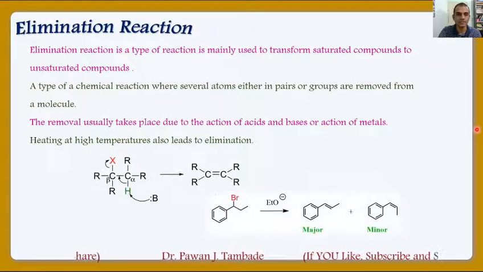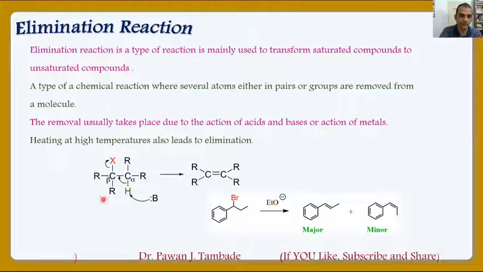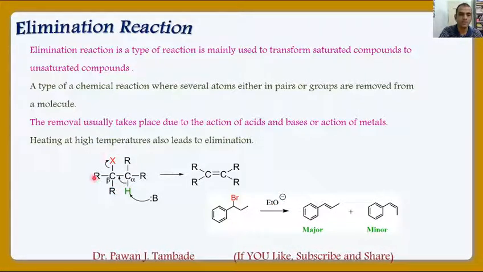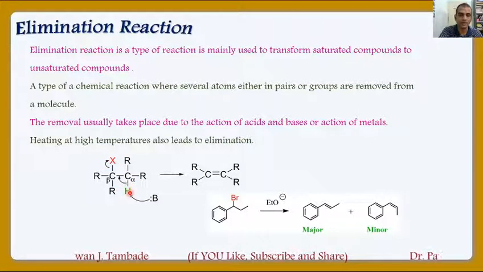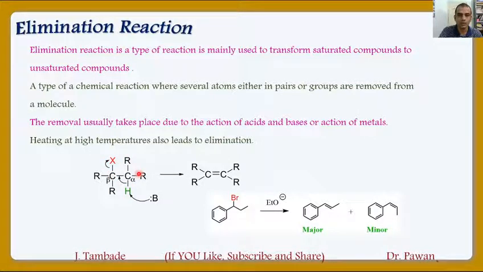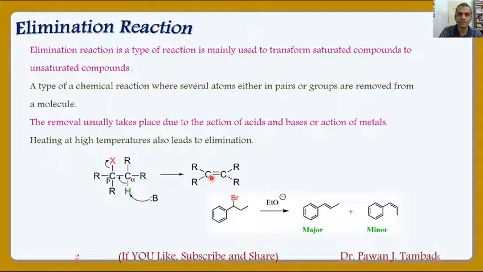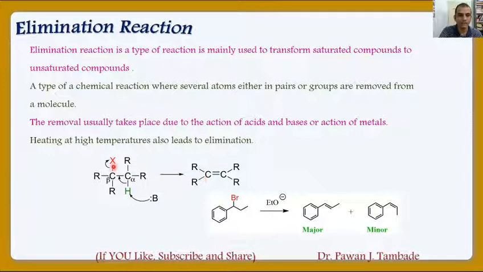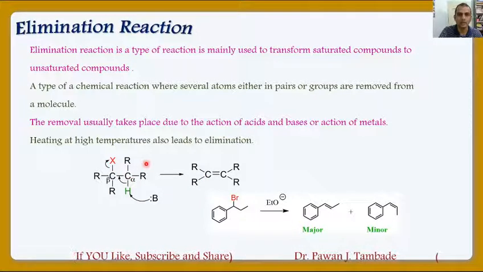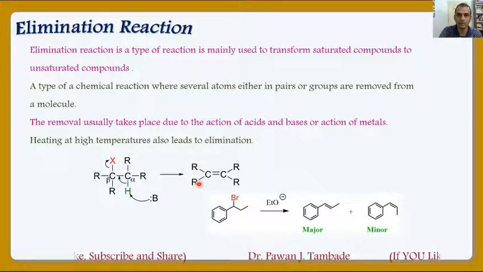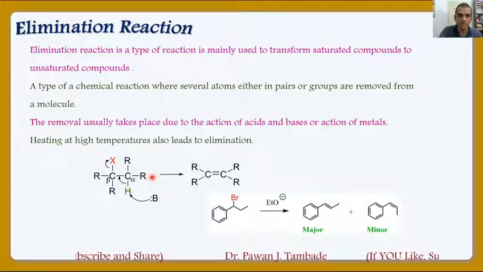So this is an example of elimination reaction. Now if you look at this example, in this case, from this molecule, this X atom or group and this hydrogen atom are removed and we got a carbon-carbon double bond. So such a reaction in which atoms or groups of atoms are removed at a time and there is a formation of some multiple bond in the product is called elimination reaction.